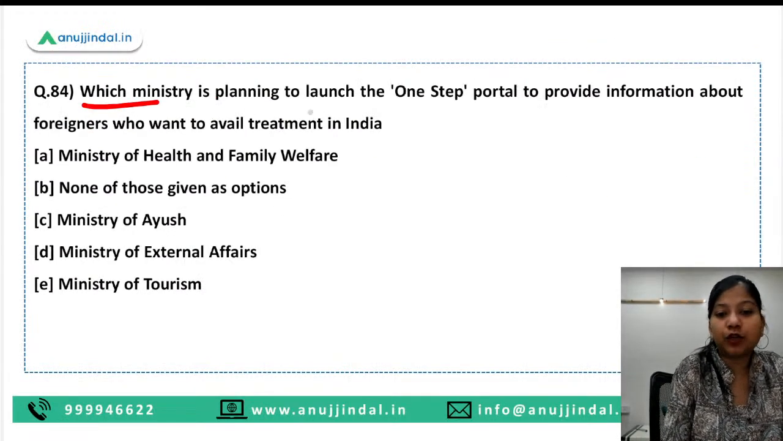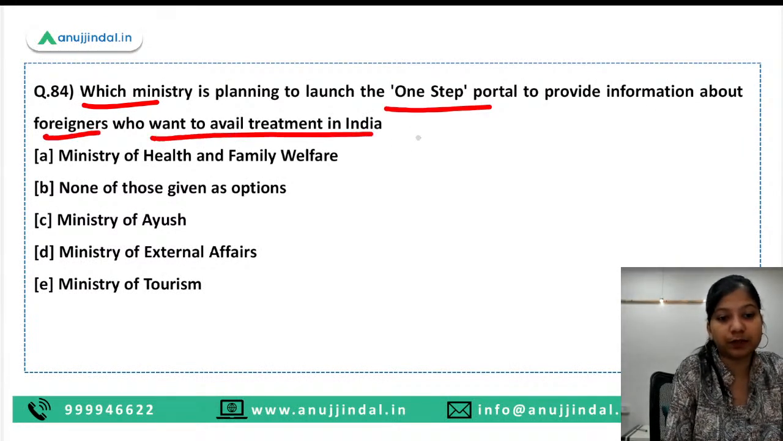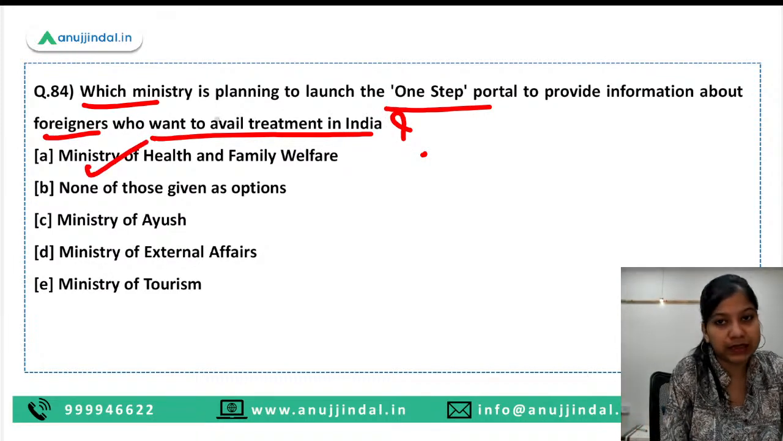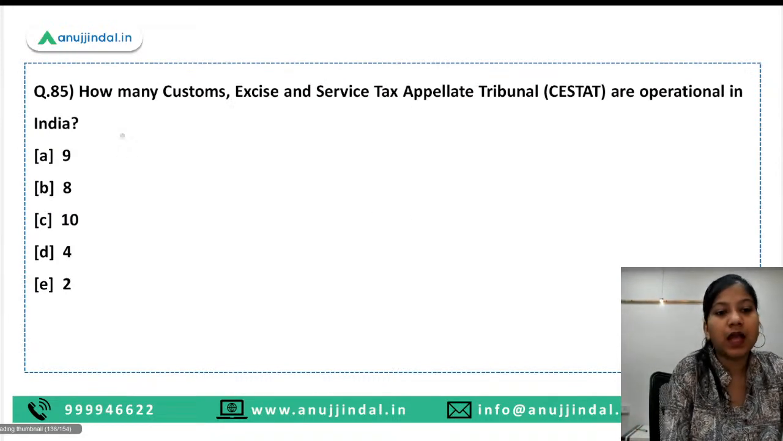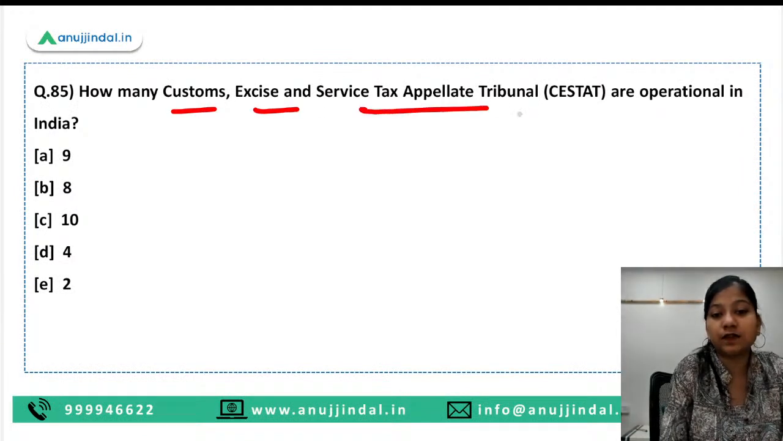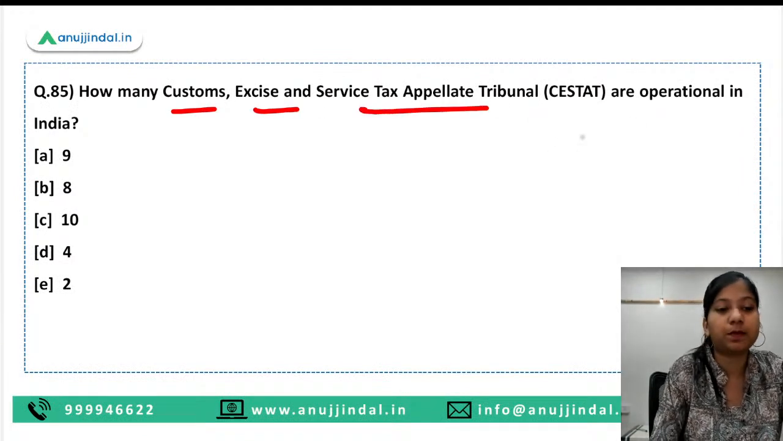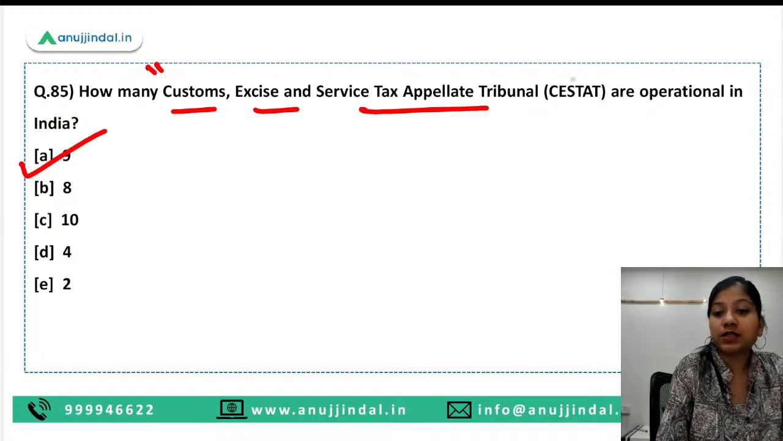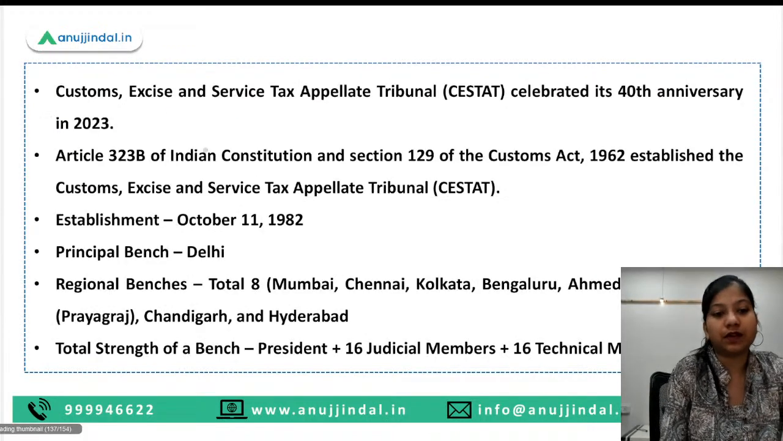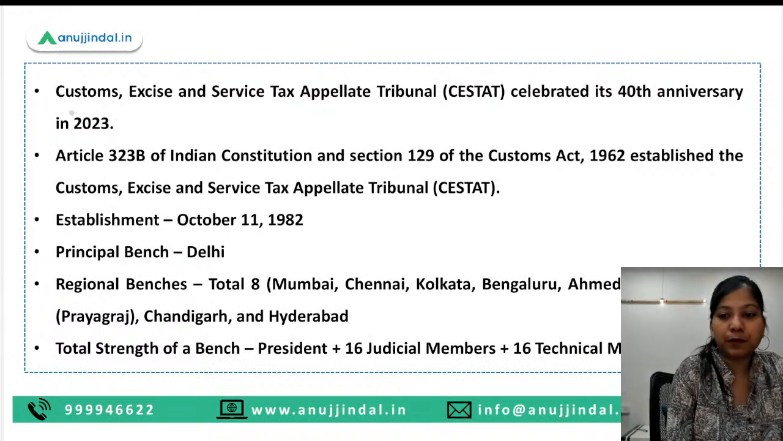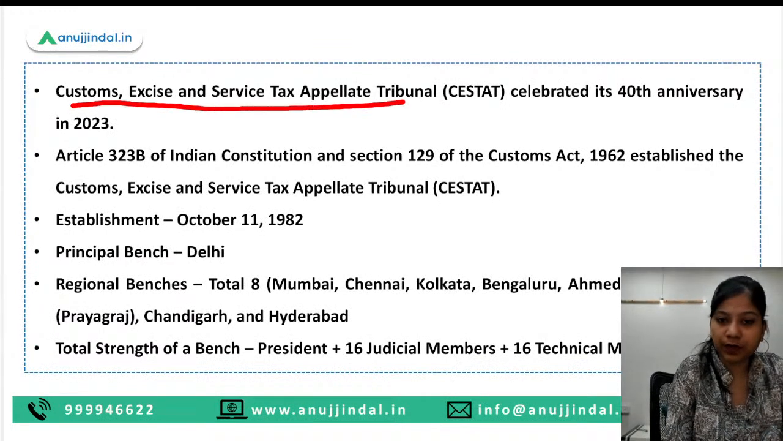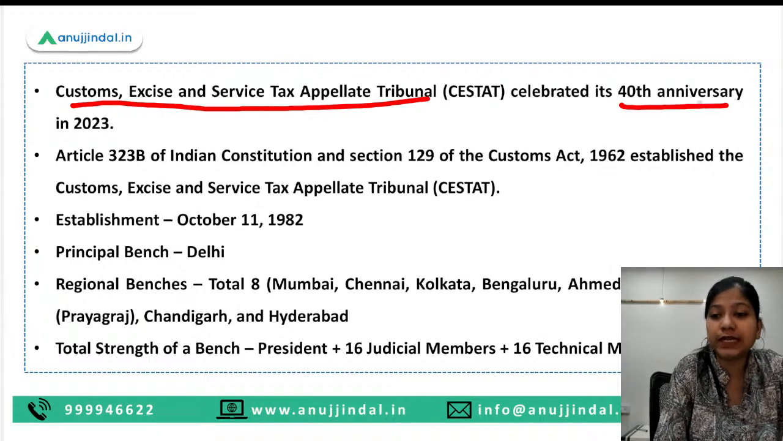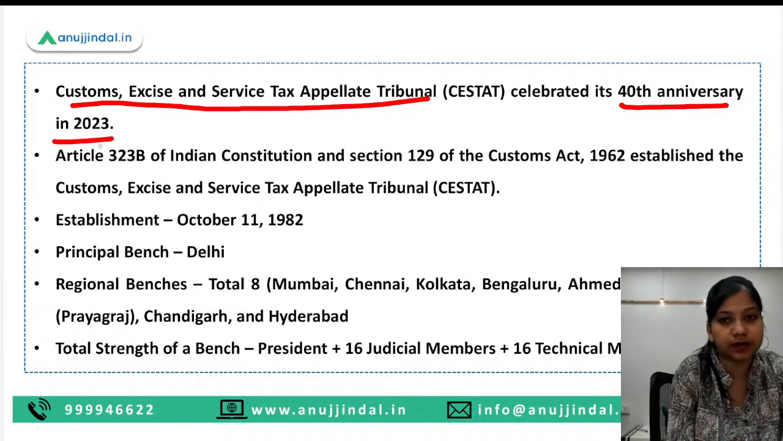Which ministry is planning to launch the one-step portal to provide information about foreigners who want to avail treatment in India? Who can it be other than Ministry of Health and Family Welfare? How many Customs, Excise and Service Tax Appellate Tribunals are operational in India? So 9 are operational in India. Now what is the news related to these tribunals? First is that the tribunal has celebrated its 40th anniversary in 2023.